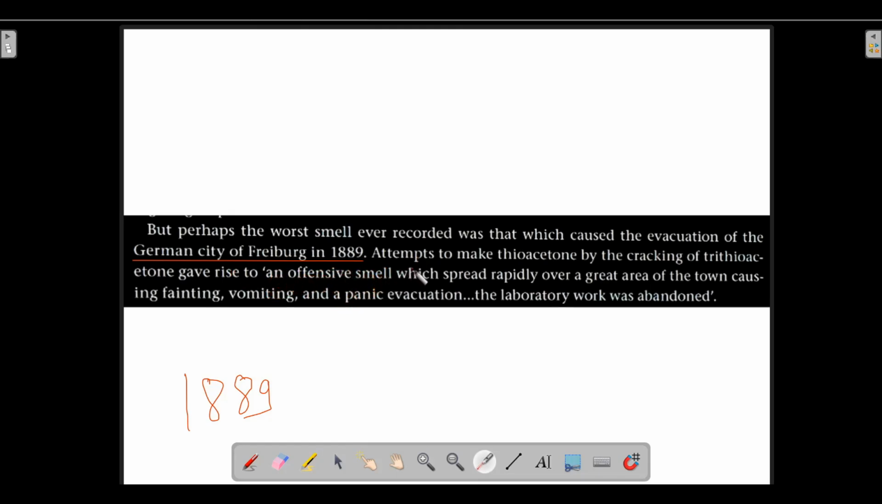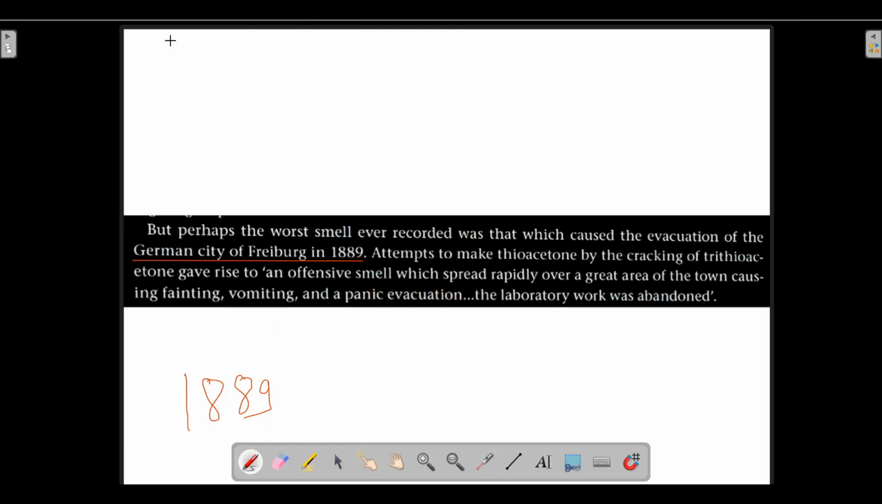That offensive smell spread rapidly over a great area of the town, and because of it, it caused fainting, vomiting, and panic evacuation. People felt nauseated and suffocated, and also faced fainting and vomiting, because of the very offensive smell which spread over a great area.